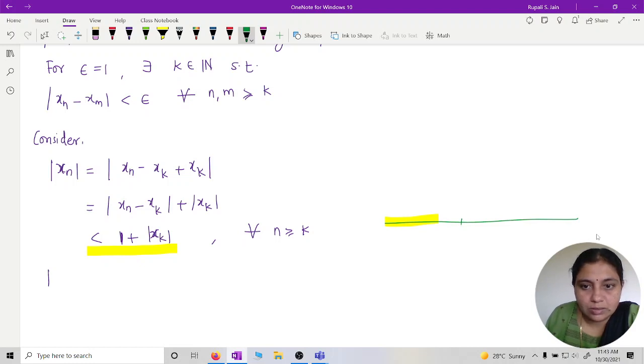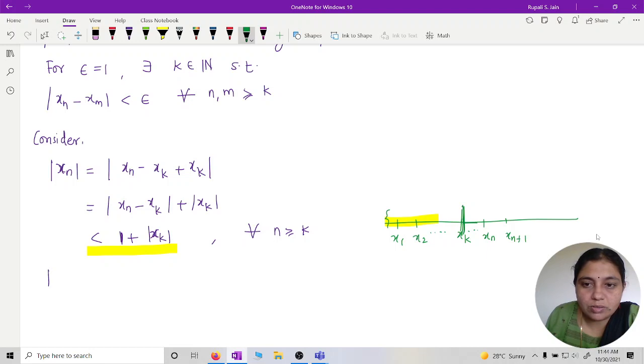Suppose the sequence is x1, x2, up to xk, xn, xn plus 1, and so on. After this stage, for all n greater than or equal to k, mod of xn is less than 1 plus mod of xk.